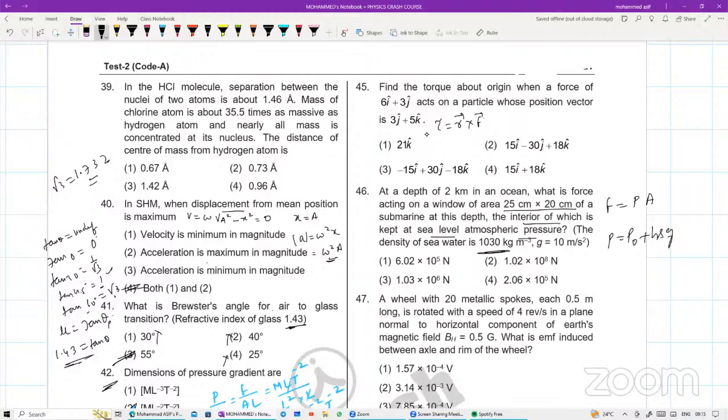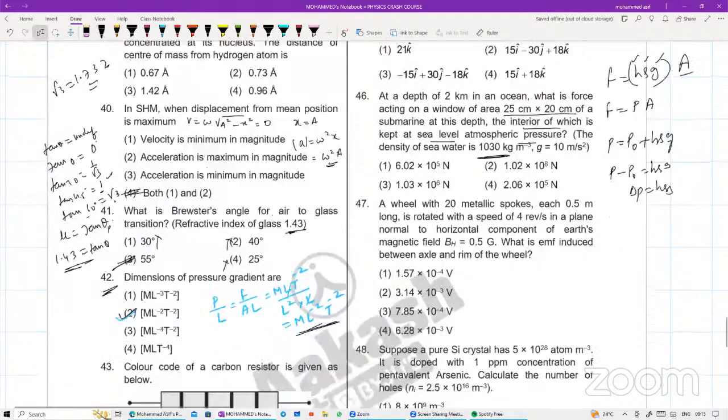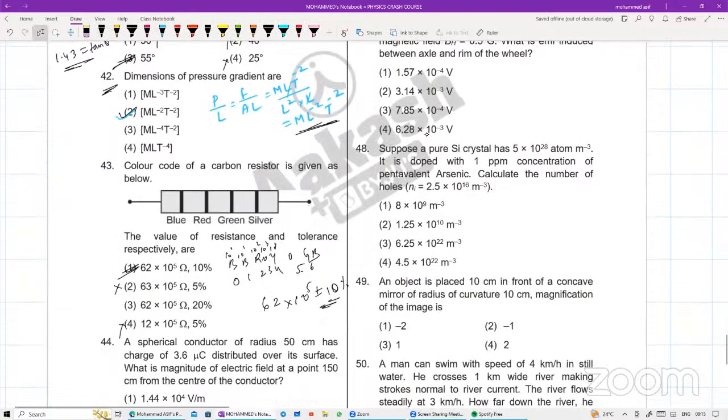So excess pressure which has been exerted on the window will be equal to how much beta? P minus P naught, that is equal to h rho g. And delta P will be equal to h rho into g. And force will be equal to h rho g into your area. Height दे रखा है, density दे रखा है, g value मालूम है, area मालूम है, डाल दो, simplify कर लो, आ जाएगा आंसर. Done. 47 आप लोग कर लीजिए.